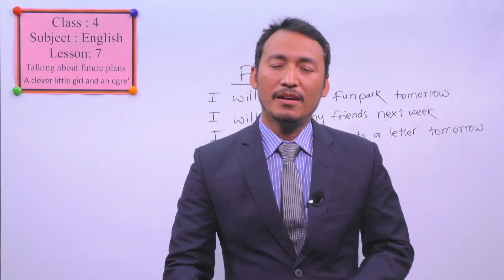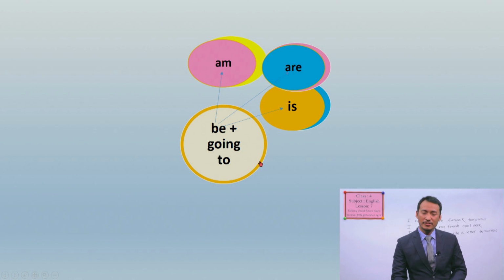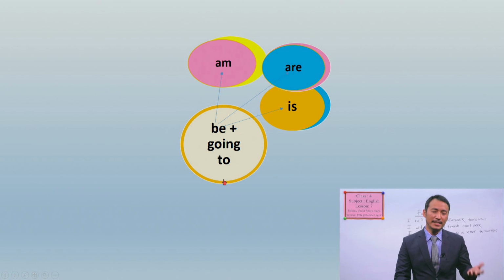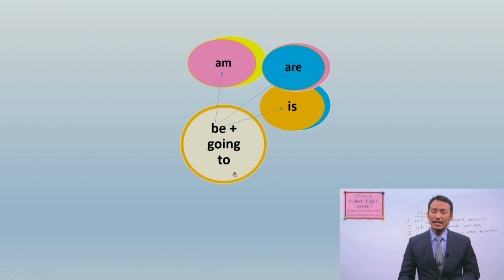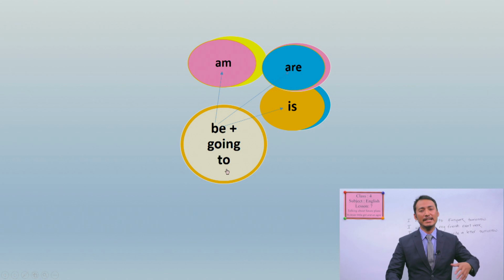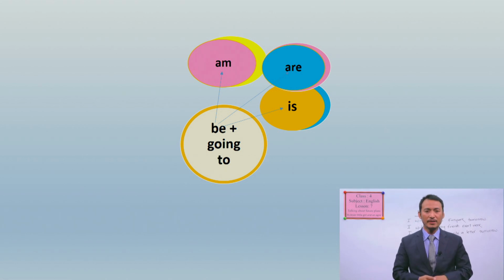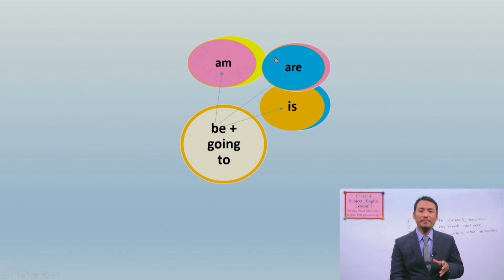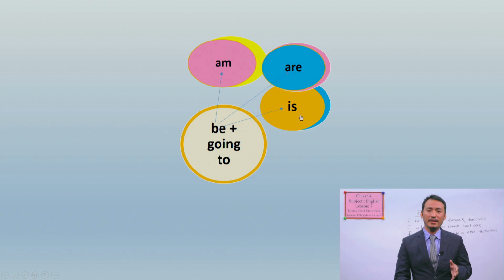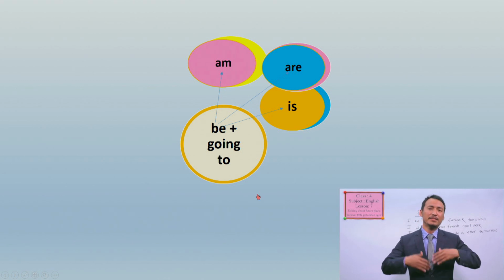We have already talked about this going to structure. You have to use this structure more for planning or talking about our plans. You can use will or verb ing, but it's very helpful if you use going to. You can say many things with going to or be going to. The verb be means am, are, is in present tense. You can say I am going to, we are going to, she is going to, and make so many plans.